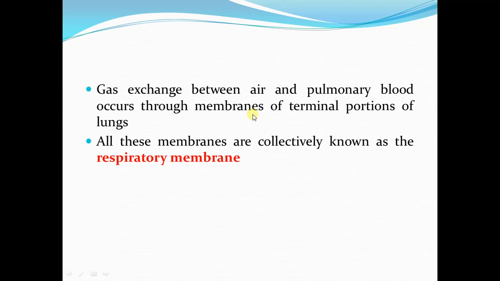These membranes through which the exchange takes place are collectively known as the respiratory membrane. So the respiratory membrane is the membrane of the terminal portions of the lungs through which gas exchange takes place.